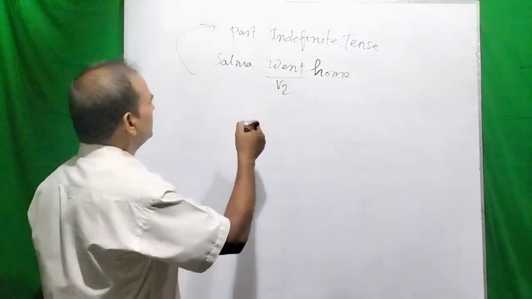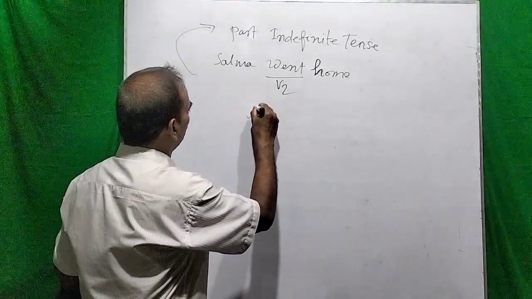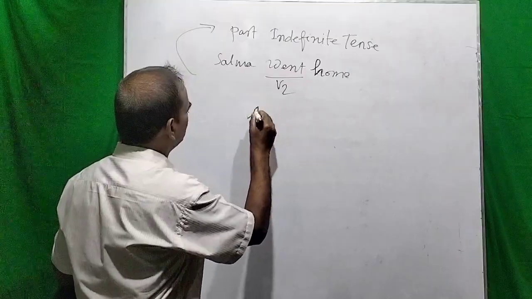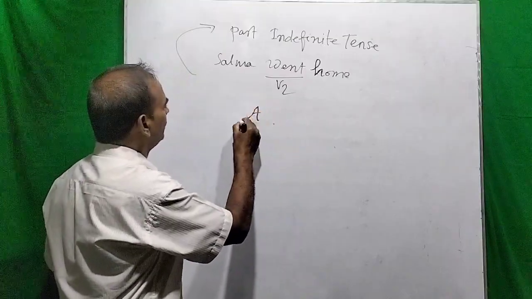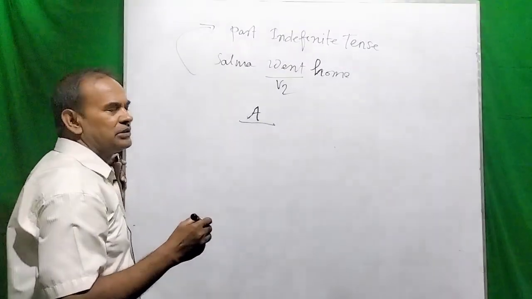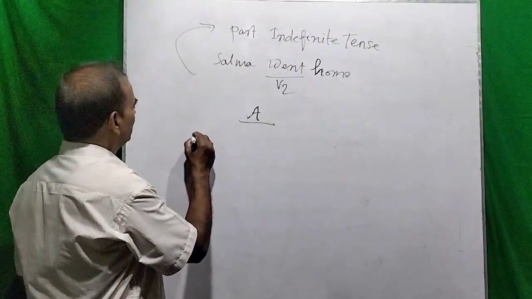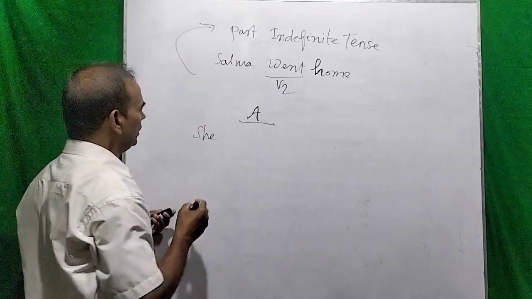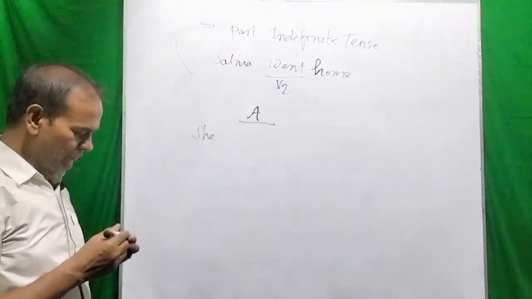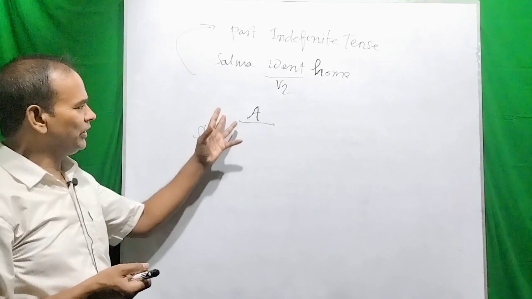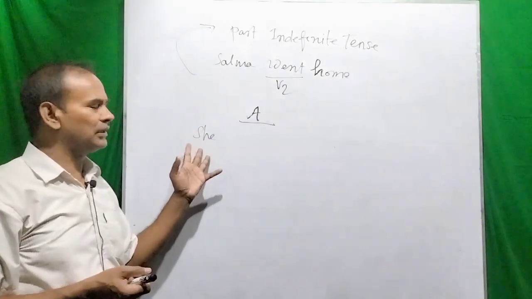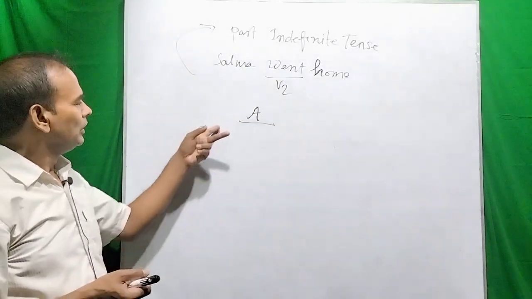Now I like to show you how we can make the sentences of past indefinite tense using the verb to be. So this is group A, and we are using verb to be in our past indefinite tenses. So suppose the subject is she, so we will take the verb to be here according to the number and person also.